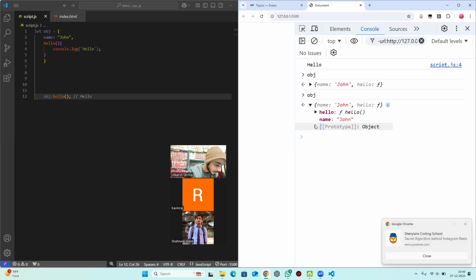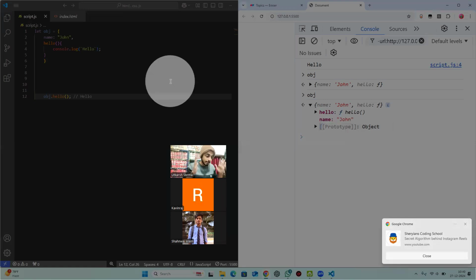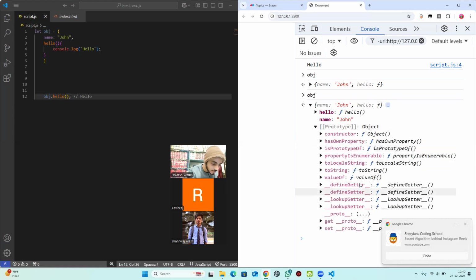So prototype is nothing but a feature added to JavaScript objects. And when I say JavaScript object, I mean everything. It's not just a curly braces object. It means array, set, everything. So yes, these are the features which are created by JavaScript developers, and whenever you create anything in JavaScript, JavaScript simply links that thing to this.